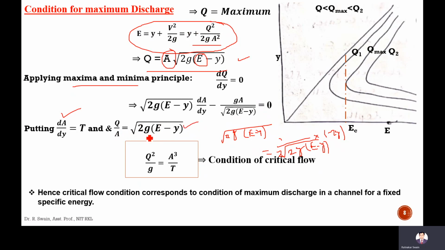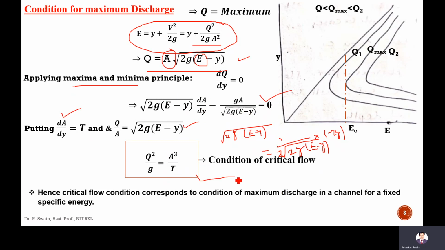If you put the values of Q by A and dA by dy in this equation and simplify, you will get Q square by g is equal to A cube by T. So this is the condition for critical flow.